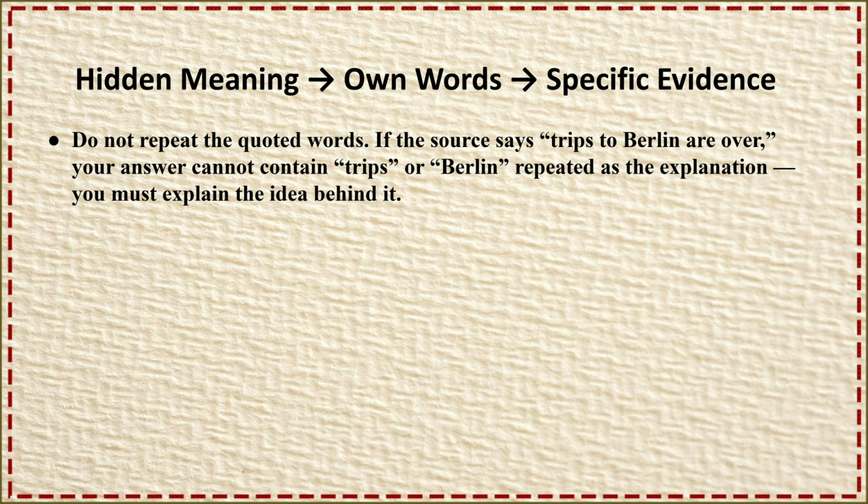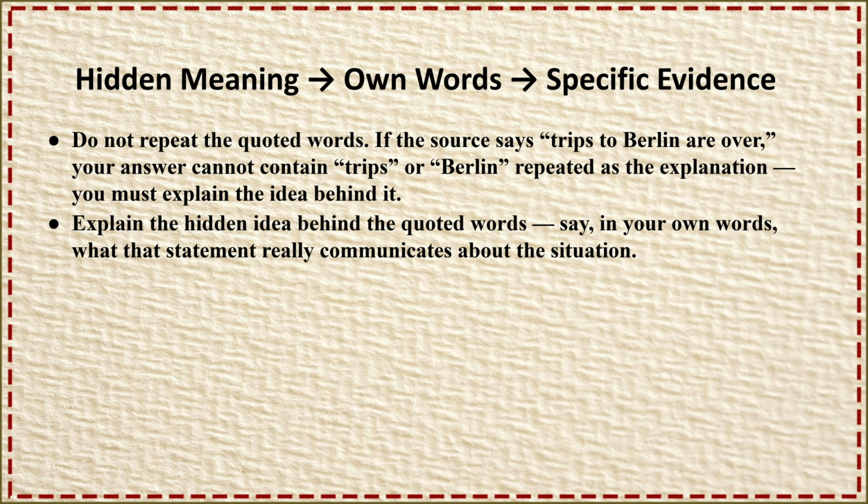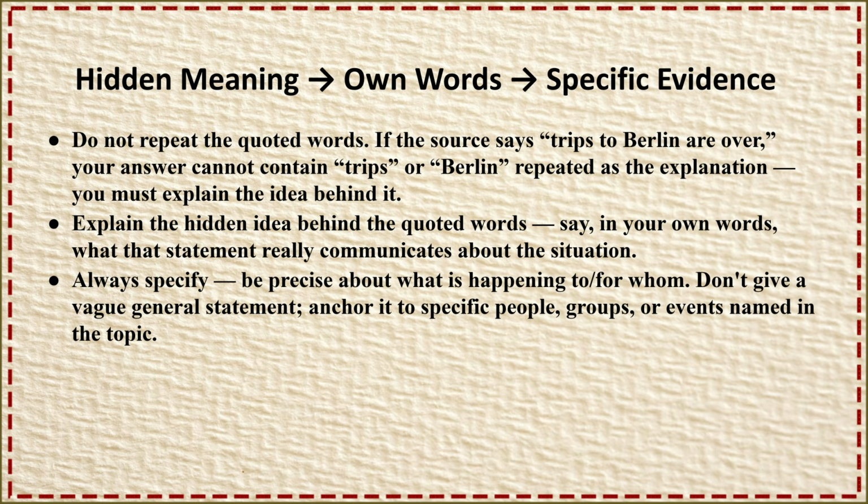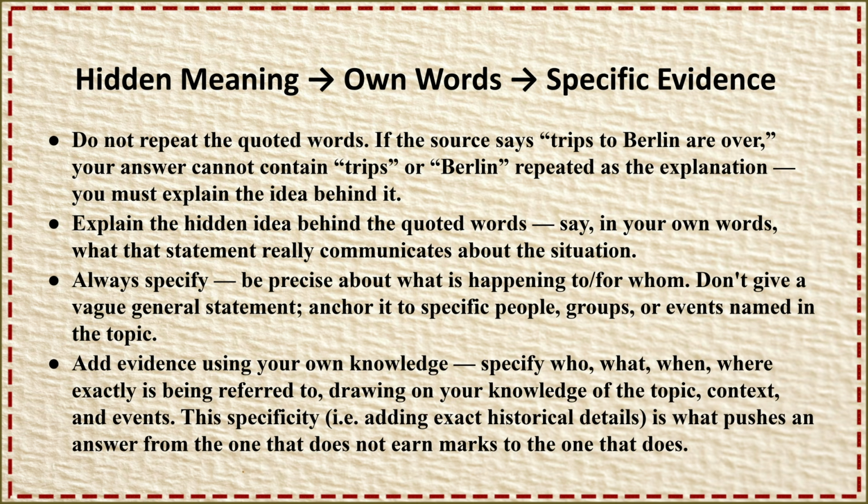Do not repeat the quoted words. If the source says trips to Berlin are over, your answer must not repeat the words trips or Berlin. You must explain the idea behind it. Explain the hidden idea behind the quoted words in your own words. Always be specific. Do not give a vague statement. Name the people, groups, events, or dates involved. Add evidence from your own knowledge. That means naming exactly who, what, when, and where is being referred to. That level of detail is what takes an answer from weak to strong.